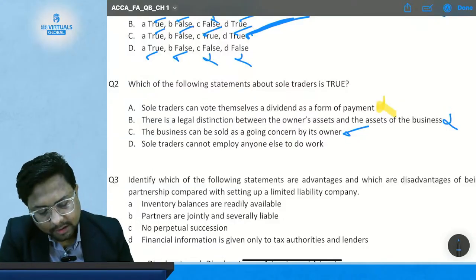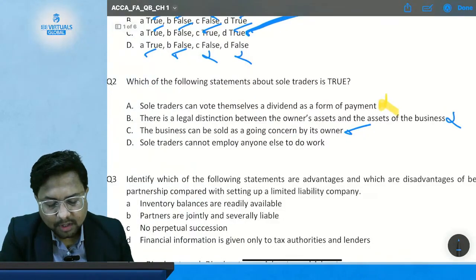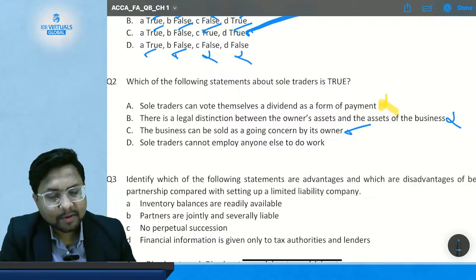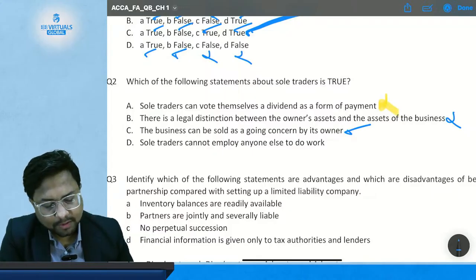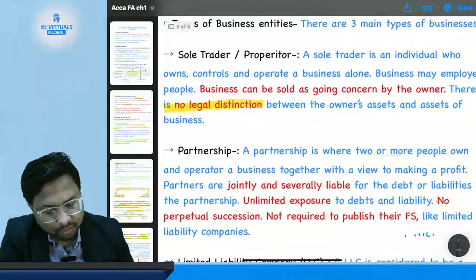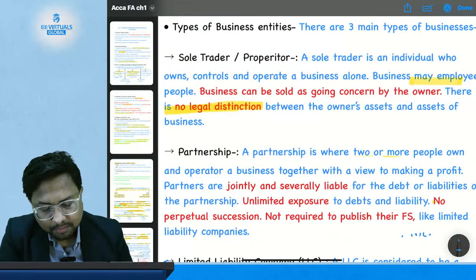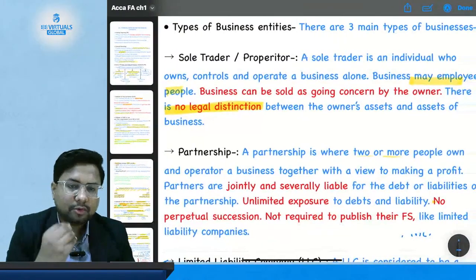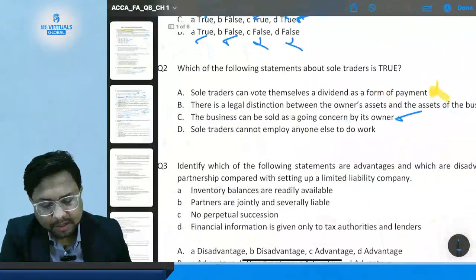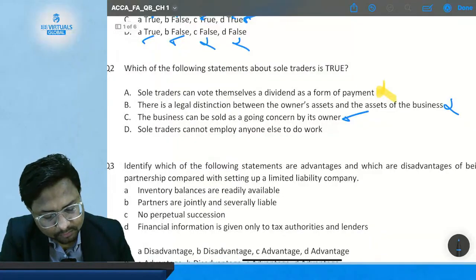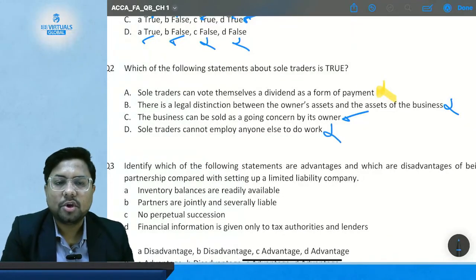Then we will also read statement number D. Sole trader cannot employ anyone else to do work. But we have studied what? A sole trader may employ people. So it is allowed to employ people, and the statement is saying it is not allowed. So this statement is also wrong.